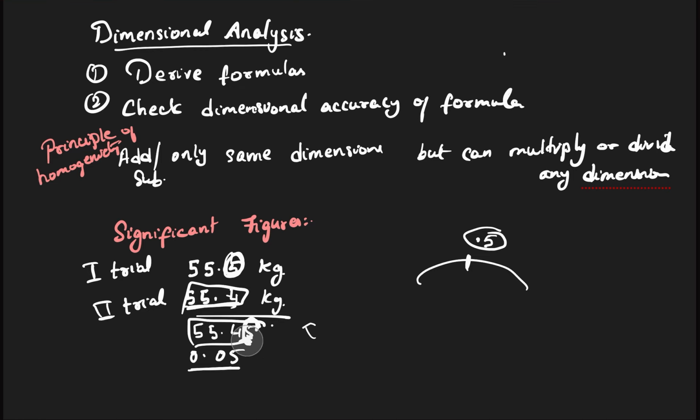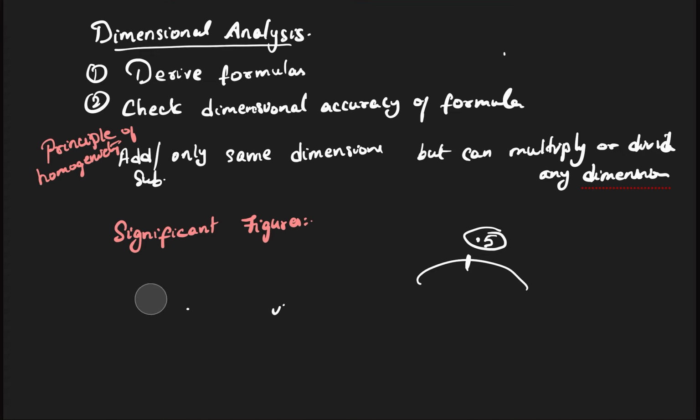Now my question is, how can this value be more precise when my weighing scale itself couldn't show that? So that's why significant figures come into the picture, so that you can retain the same number of digits until where you have certainty. I am certain only about one digit after the decimal point according to my weighing scale. Any other digit after this, I am not sure about.